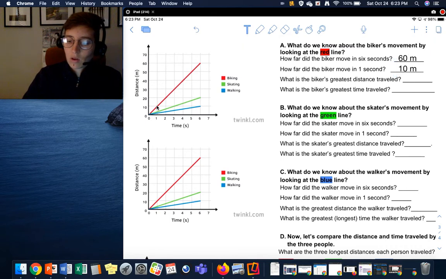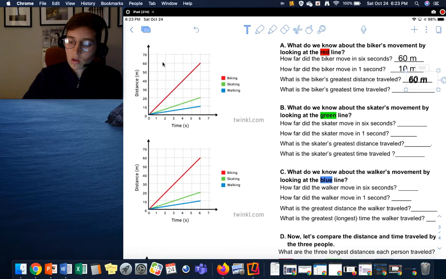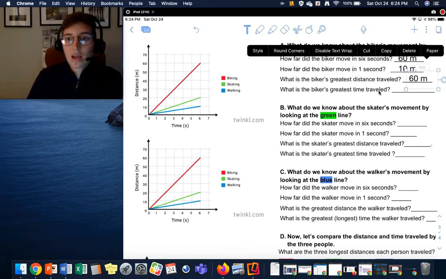Okay. What is the biker's greatest distance traveled? What's the farthest that the biker went? So our graph stops here. The farthest the biker went is 60 meters. What is the biker's greatest time traveled? What's the longest time the biker spent biking? So we look at our time and we see it is 6 seconds.